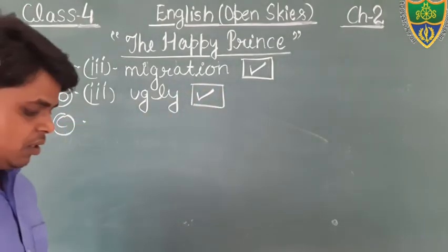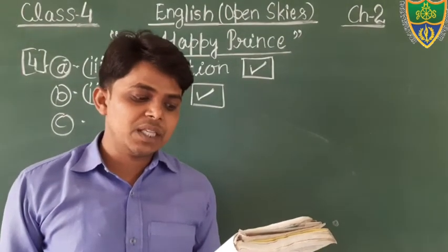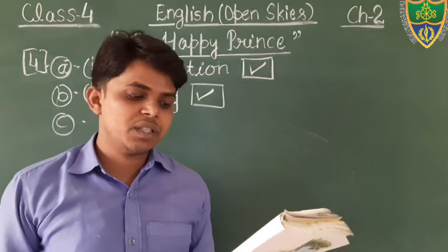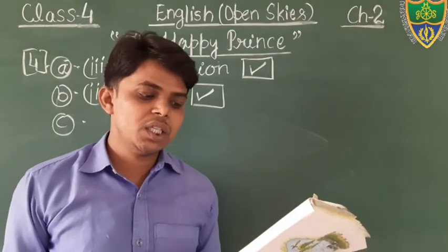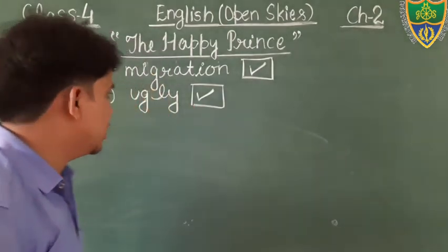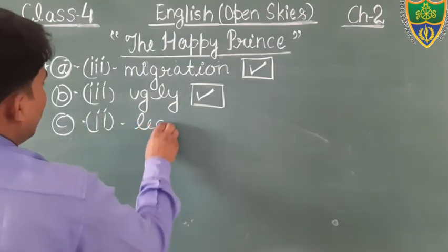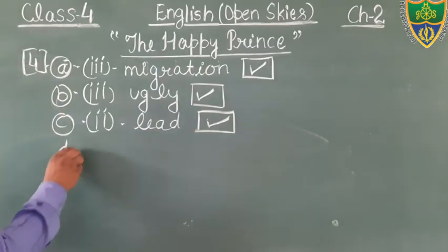Question number C. The inside of the statue of the happy prince had option number 1, jewels, option number 2, lead, option number 3, gold, and option number 4, stone. Option number 2 is the correct option, that is lead. Okay students, you will tick on the option lead. Okay, come to the next question.